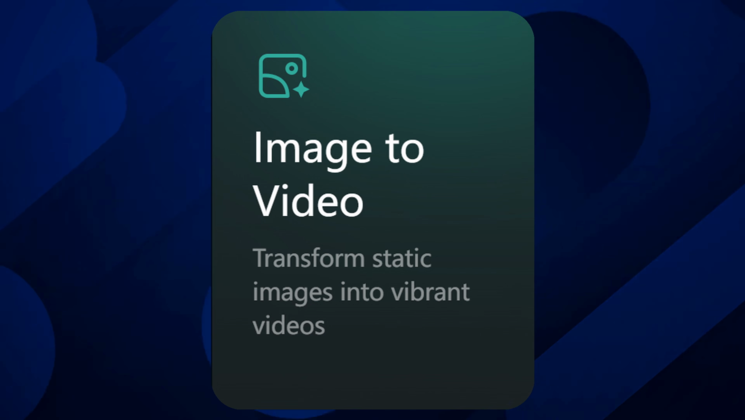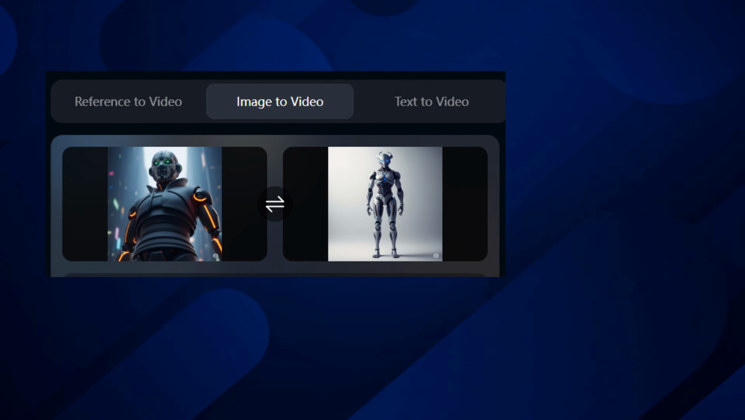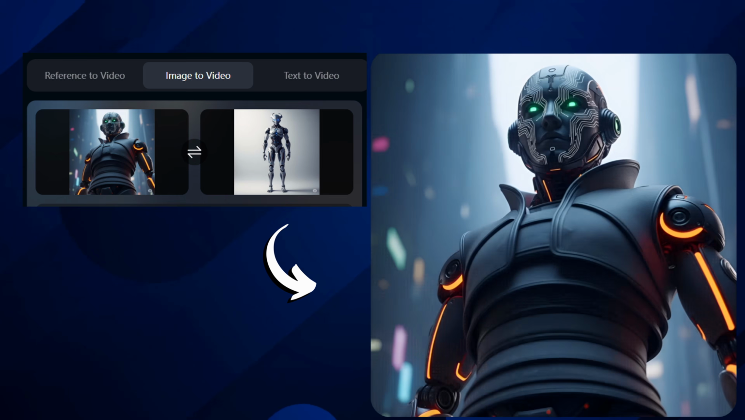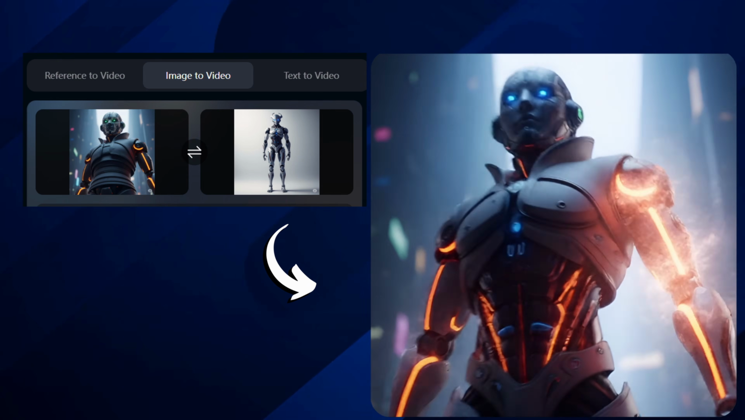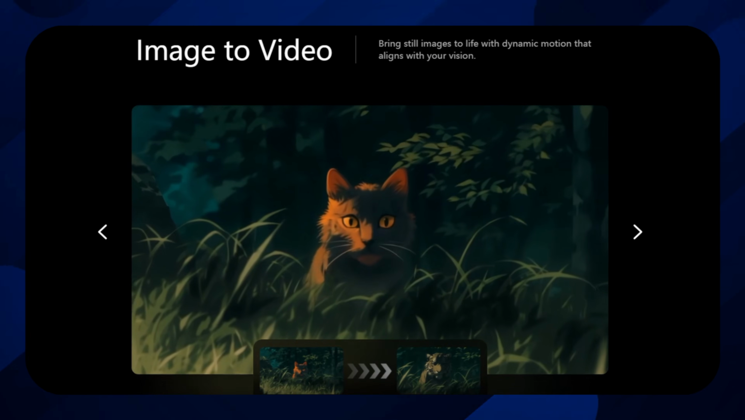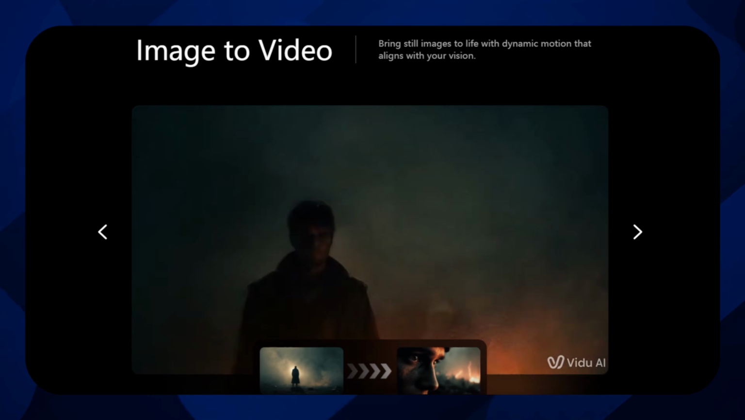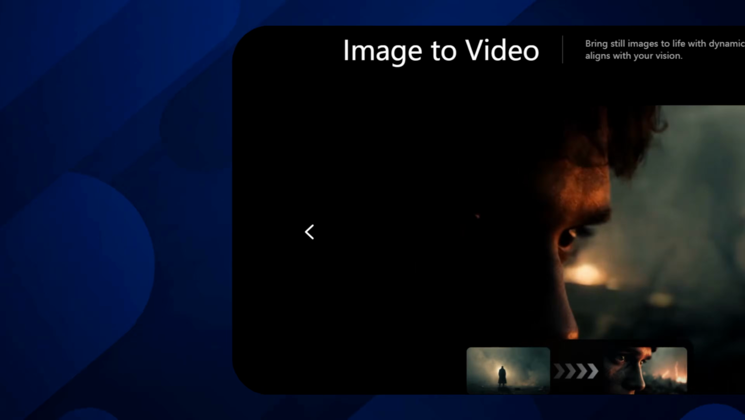Feature 3. Image to video. Now let's bring still images to life with the image to video feature. By uploading 2 images as your starting and ending frames, VidU Q1 can generate a seamless video filled with rich details and fluid motion, ideal for storytelling, promotional content, or striking visual effects.